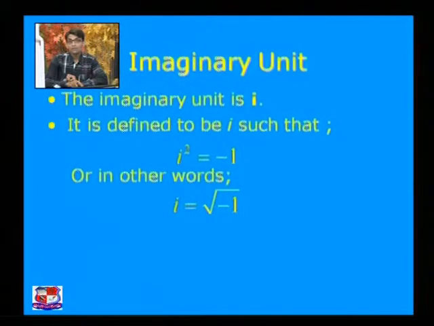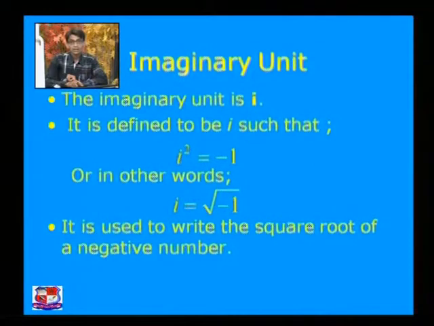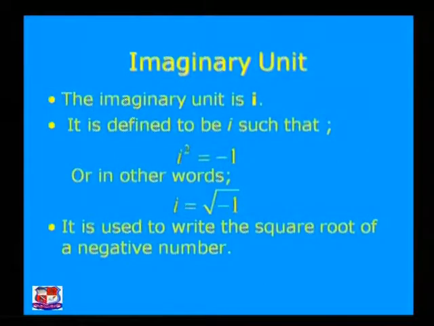So if you want to find the square root of minus 1, then that is equal to i. Or I can say i squared is equal to minus 1, and it is used to write the square root of a negative number. Now onwards, if you want to find the square root of any negative number, then by the use of this imaginary unit you can find the square root of that negative number.